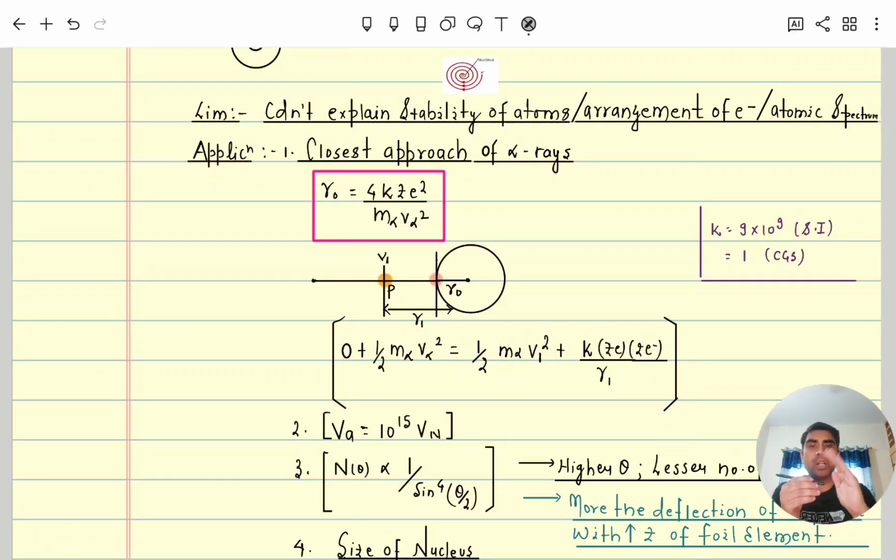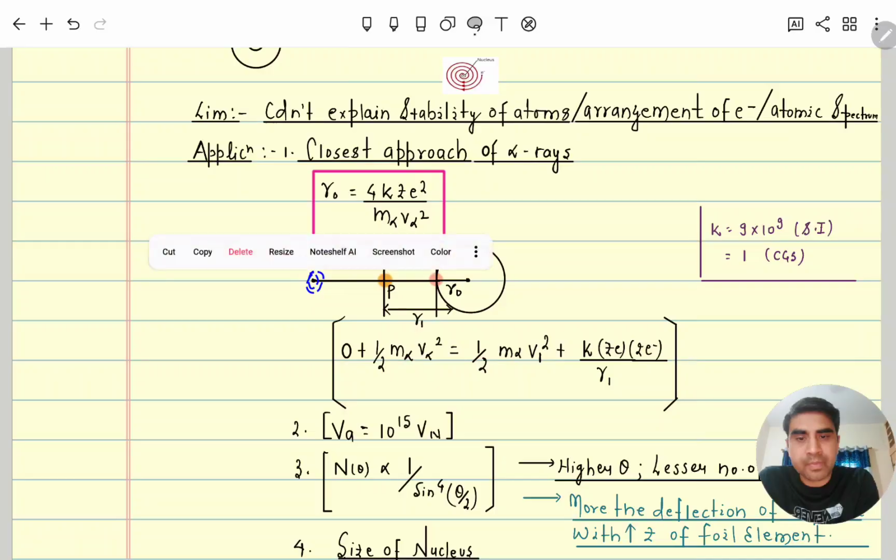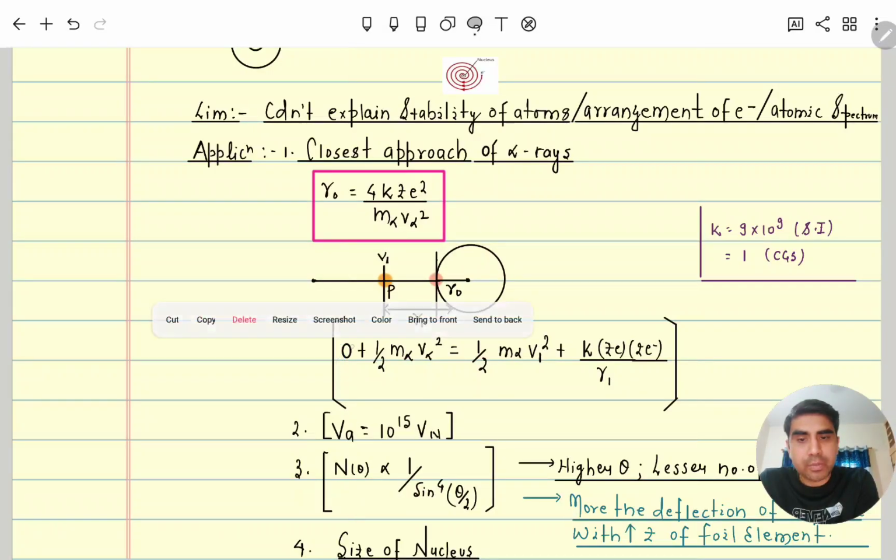So let's try to understand: when the alpha ray starts from here at infinity, the potential energy is 0, kq1q2 by r, and the initial kinetic energy is half m alpha v alpha square.